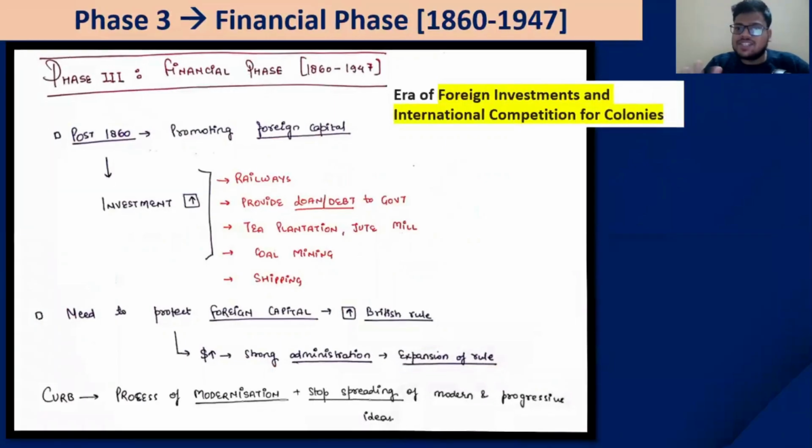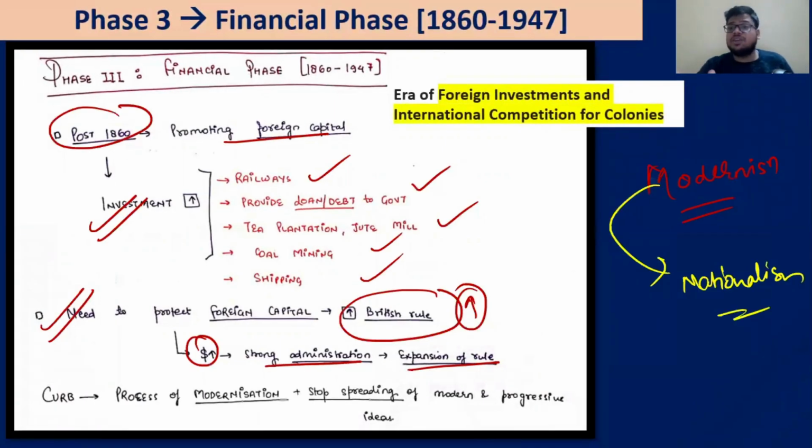So that's the end of the session. Now we have discussed two parts today. First, deindustrialization, and secondly, the analysis of the economic impact of British rule in India.